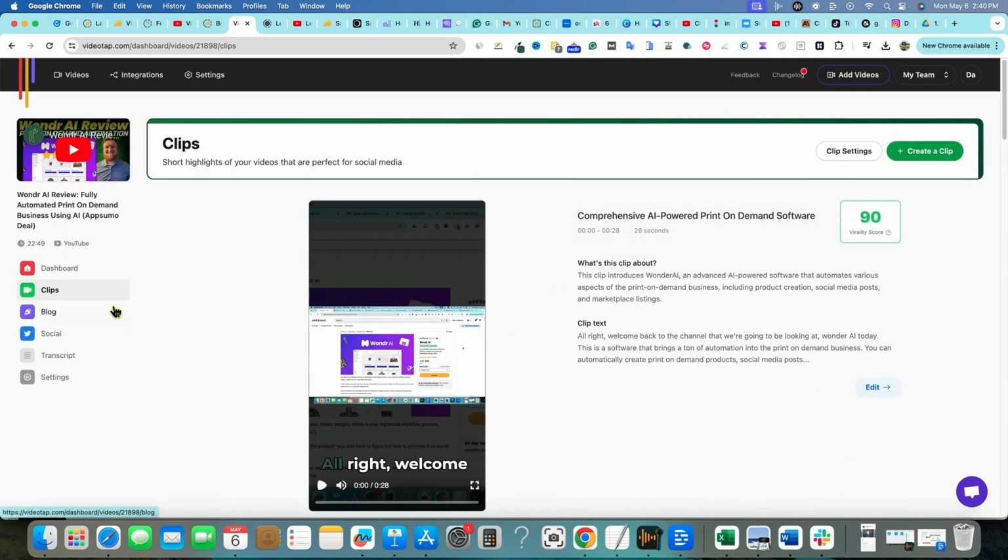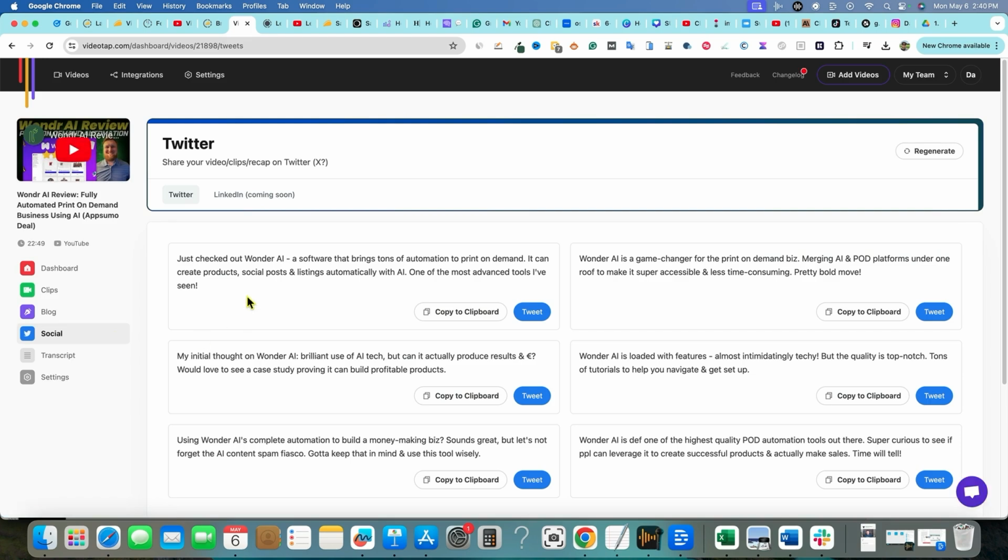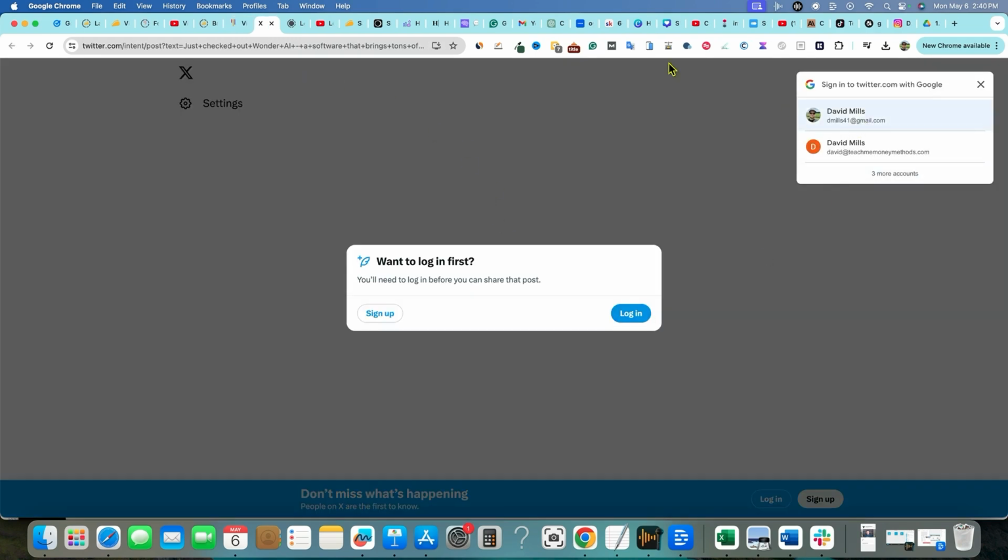It works a lot like Minvo and a lot of the other tools like this. But what separates this, I think, let's skip down to social. So it's going to give us some tweets like, just checked out Wonder AI, software that brings tons of automation to print on demand. It can create products. One of the most advanced tools I've seen. Copy to clipboard or click tweet. I'm not sure what that'll end up doing. It will just take you over to your Twitter account. You've got to log in and all that stuff, right?